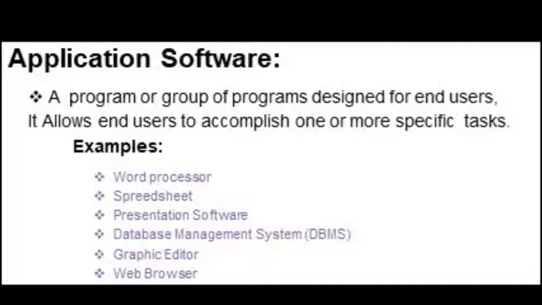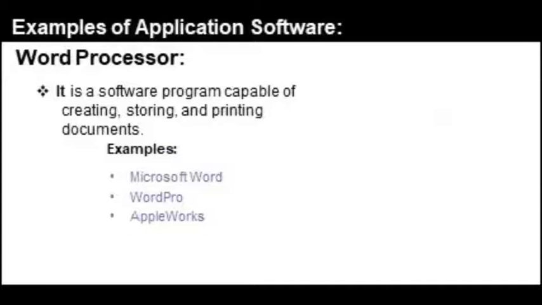Now, the application software. This is also a part of software, and we know that it is a group of programs designed for the end user. It allows the end user to accomplish one or more specific tasks. For different types of tasks, different types of application software are designed. Some examples are the word processor, spreadsheet, presentation software, DBMS, graphics editor, and web browser. Let's see this software one by one.